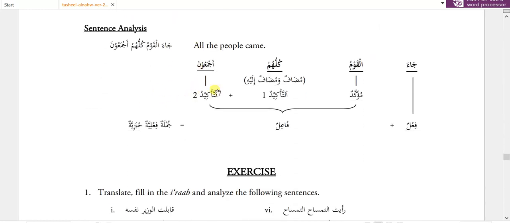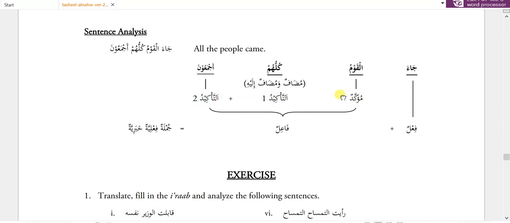Sentence analysis. Ja'a is fail. Al-qawm is muakkad. Kullu is muzaf. Hum is muzaf ilay. Muzaf and muzaf ilay become takid 1. Ajma'un is takid 2. Then takid 1 and takid 2 become takid whole, and then muakkad. So muakkad with takid 1 and 2 become fail. Then fail with a fi'l becomes jumla fi'liya khabariya.